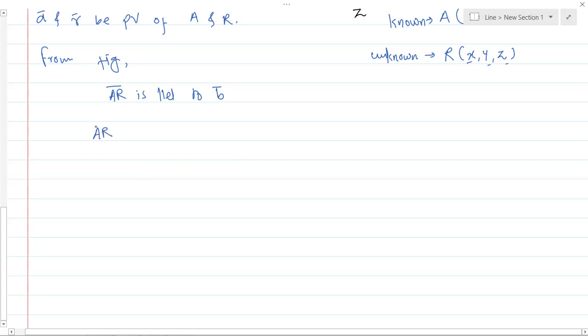So I can directly write AR bar is equal to some scalar lambda into B bar, where lambda is a scalar quantity. Very important. Okay, so if you open AR bar, you will get R bar minus A bar equals lambda B bar, and R bar is equal to A bar plus lambda B bar.